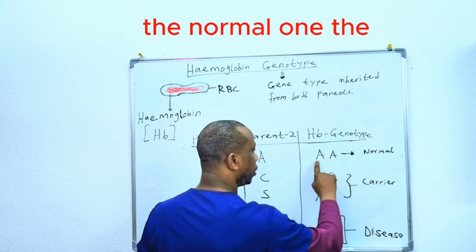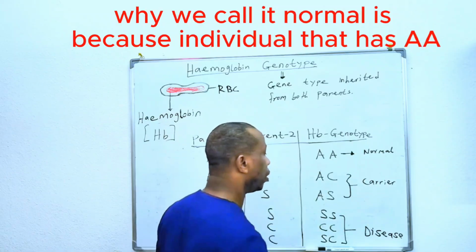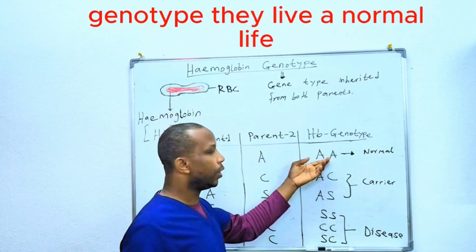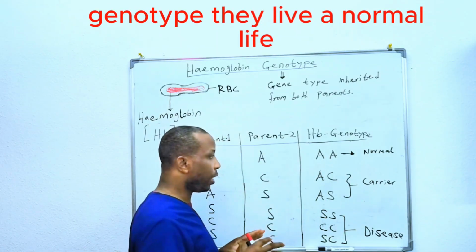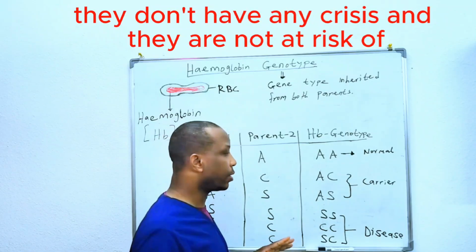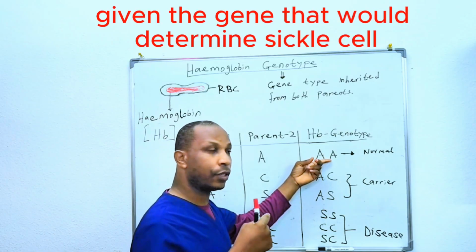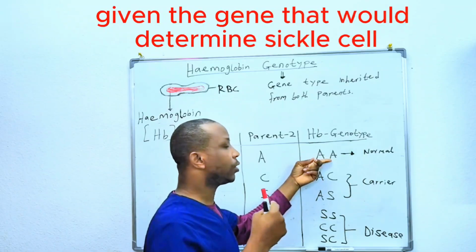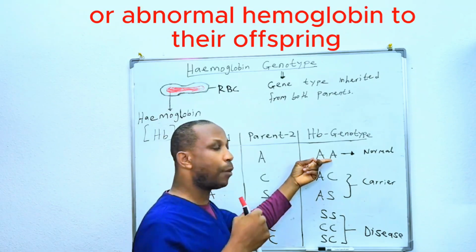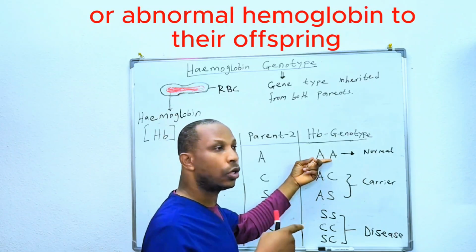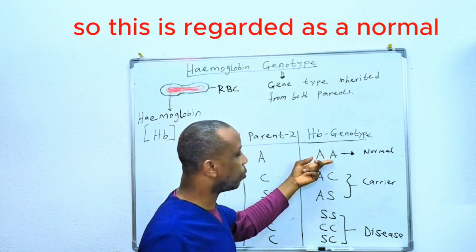The normal one. Why we call it normal is because an individual that has AA genotype lives a normal life, they don't have any crisis, and they are not at risk of giving the gene that will determine sickle cell or abnormal hemoglobin to their offspring. So this is regarded as the normal.